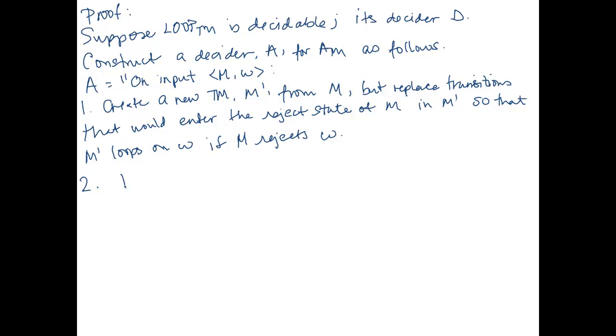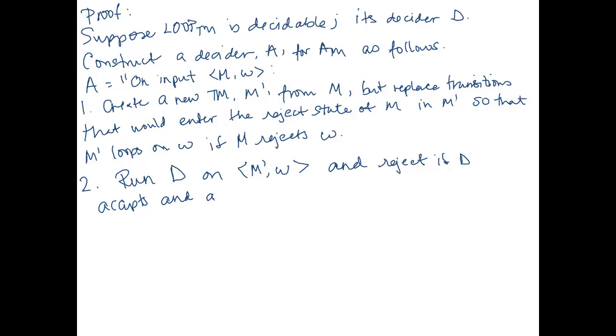And then step 2, we're going to run D, our decider for LOOP_TM, on the description of our modified machine and our original string W. Okay, and what are we going to do with its response? We're going to reject if D accepts, and accept if D rejects. Okay, we're going to do the opposite of whatever D did on M prime W. Okay, so let's convince ourselves that this actually becomes a decider for A_TM.